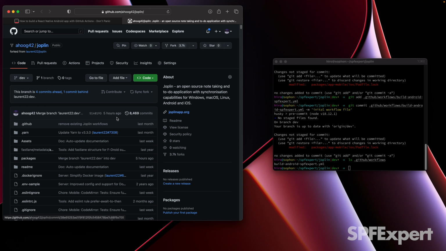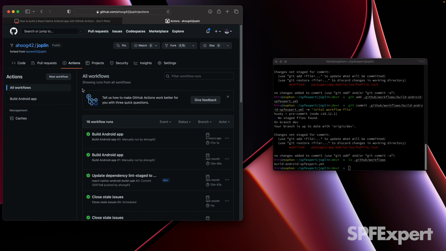So I have a link on my blog that's actually going to link to my repo, which is not what you want. So just take the ahog42 portion and swap that out for whatever your username is. Once you're in your repo, you can come in here and click on the Actions tab at the top, and you'll see a list of all the different actions that you have.